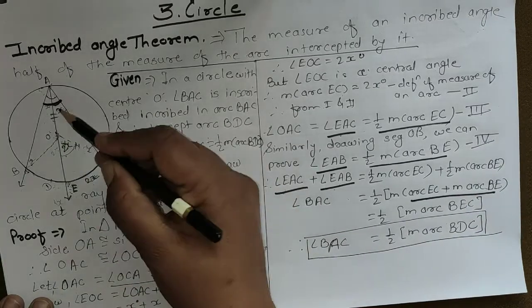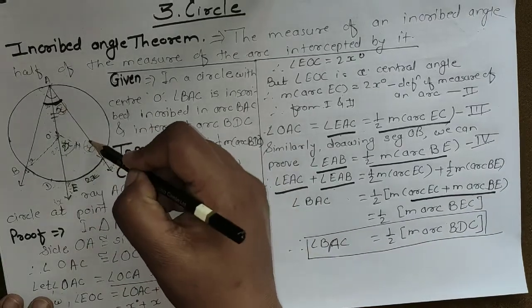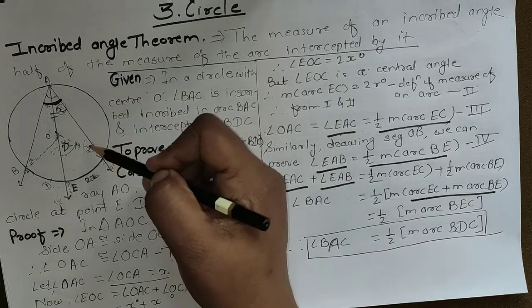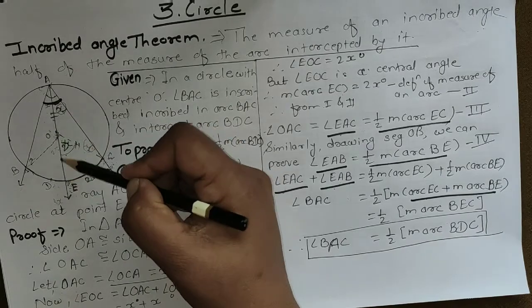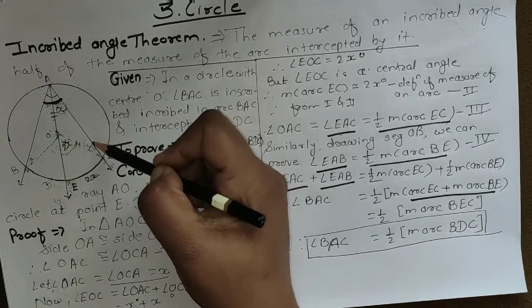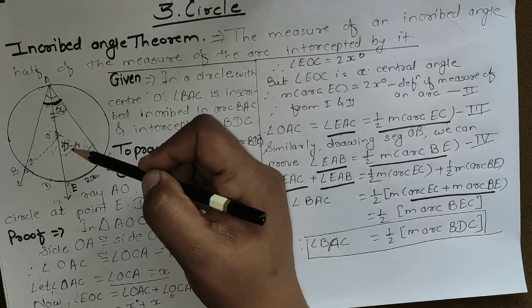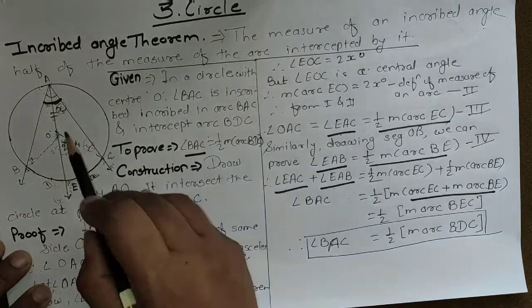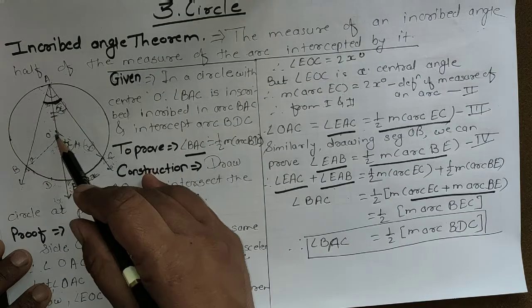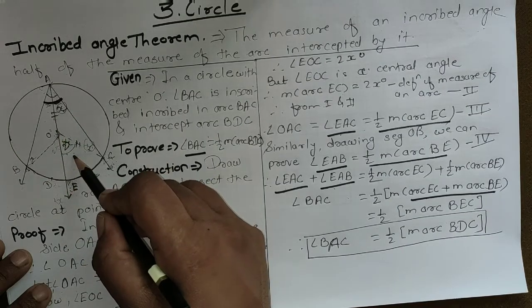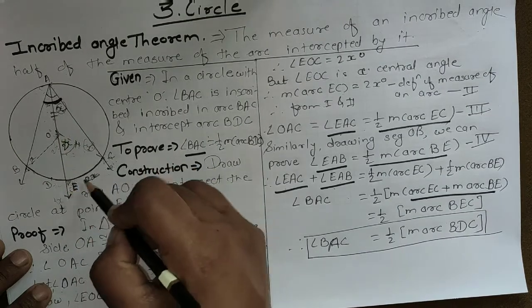If these are radii, these angles are congruent by the isosceles triangle theorem, and the sum of these two angles is equal to EOC, meaning x plus x is 2x, because we are using the exterior angle theorem of a triangle. And EOC is a central angle, and a central angle's measure is what?